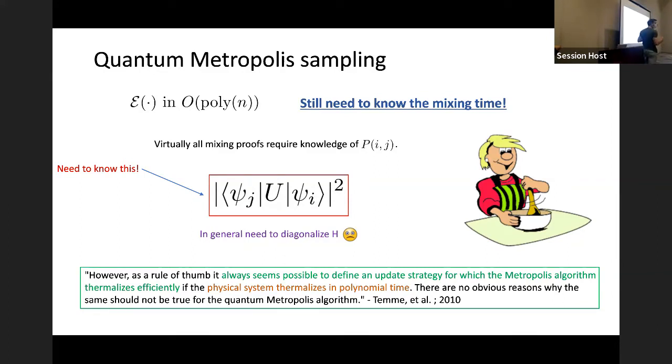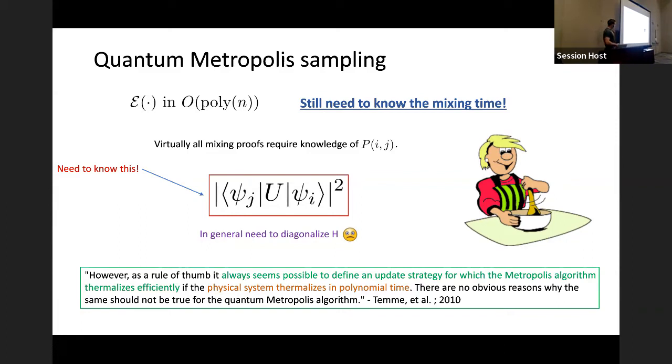And this is hard to characterize because virtually all mixing proofs, at least classically, require knowledge of the stochastic matrix. If you don't know what the stochastic matrix is, you're not going to be able to tell what the mixing time is. And in our case, what we need to know to even write down what the stochastic matrix is are the matrix elements of these unitaries that we've applied in the energy eigenbasis of the Hamiltonian. Which, to do that, you have to, in general, diagonalize the Hamiltonian. If you can do that, there's really no point in doing any of this. You know everything. Okay, but nonetheless, we're going to try and make progress on this.